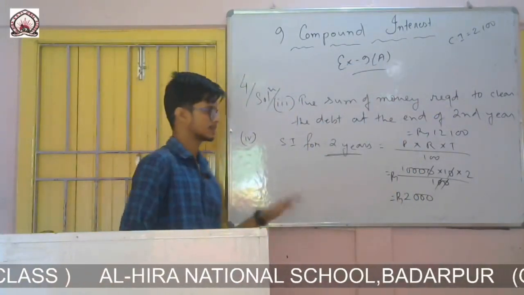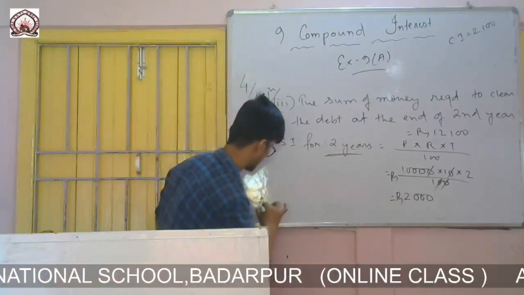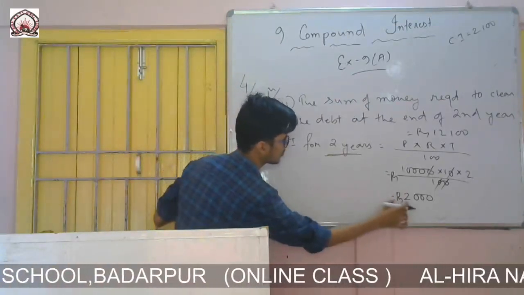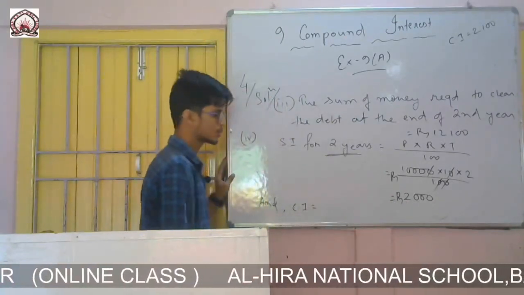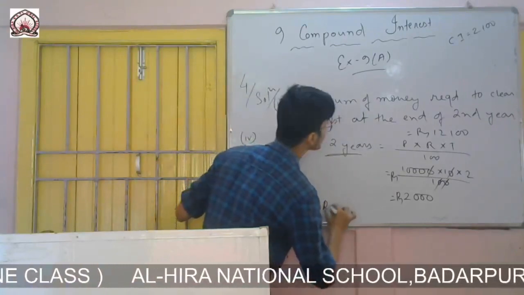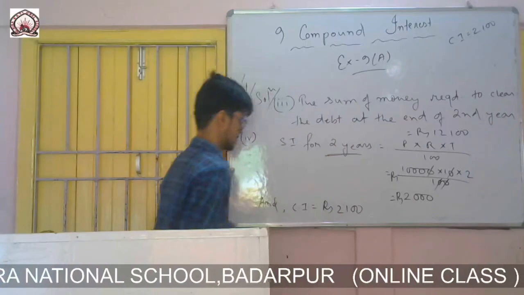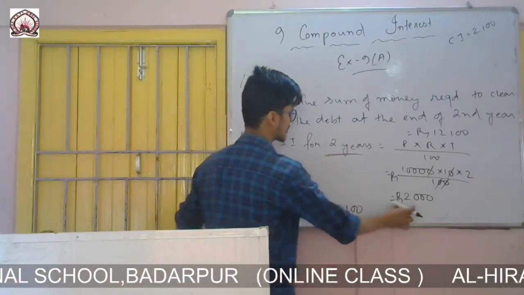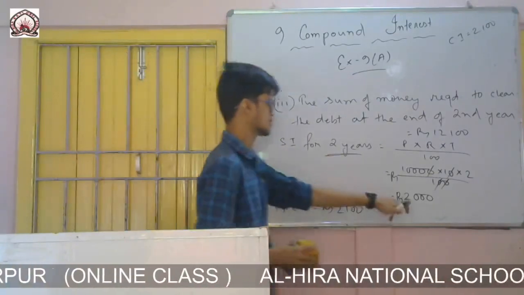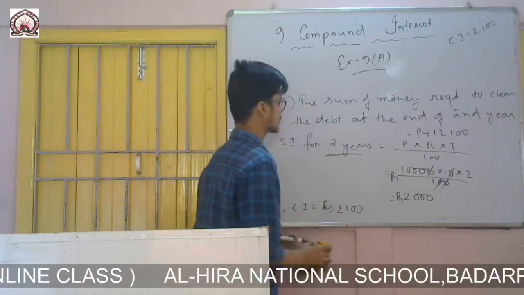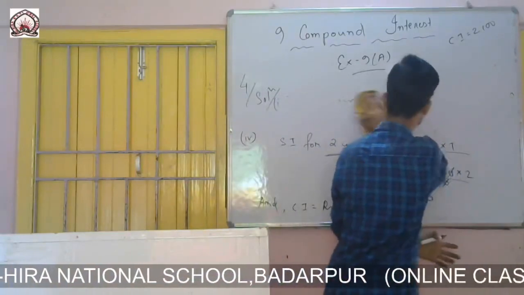So now we can calculate the difference. You write here, SI we got here, and CI we got in Roman number 2, it was rupees 2100. So CI this one, SI this one. So difference we can calculate. By looking also we can say that this is 2000, this is 2100. That means 100 rupees is the difference. So now we'll calculate it here.